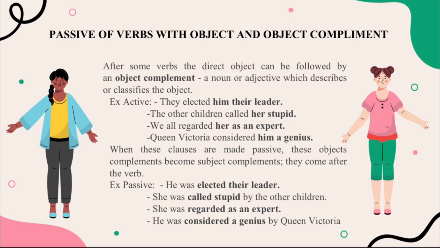When these clauses are made passive, the object complements become subject complements. They come after the verb. The example of passive voice is he was elected their leader, she was called stupid by the other children, she was regarded as an expert, and the last is he was considered a genius by Queen Victoria.